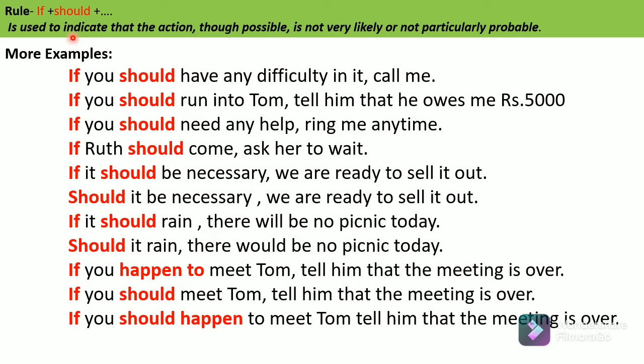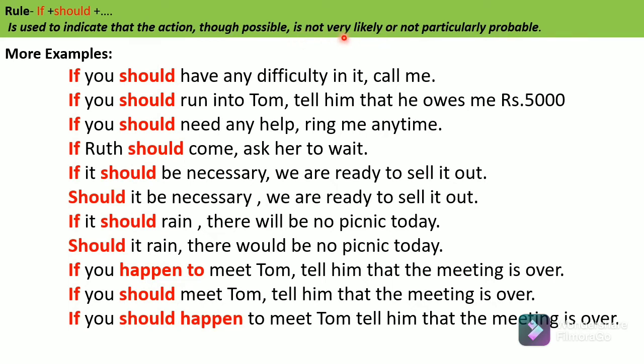Only in that case we use this structure, if plus should plus rest of the sentence. Hope you understood the rule. The rule is clearly given here, and it clearly says that this structure, if plus should plus remaining part of the sentence, is used to indicate that the action, though possible, though probable, is not very likely.